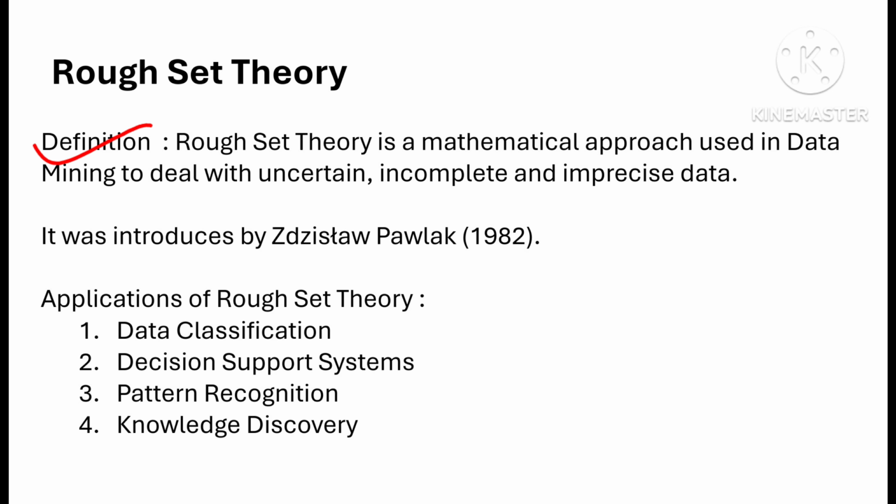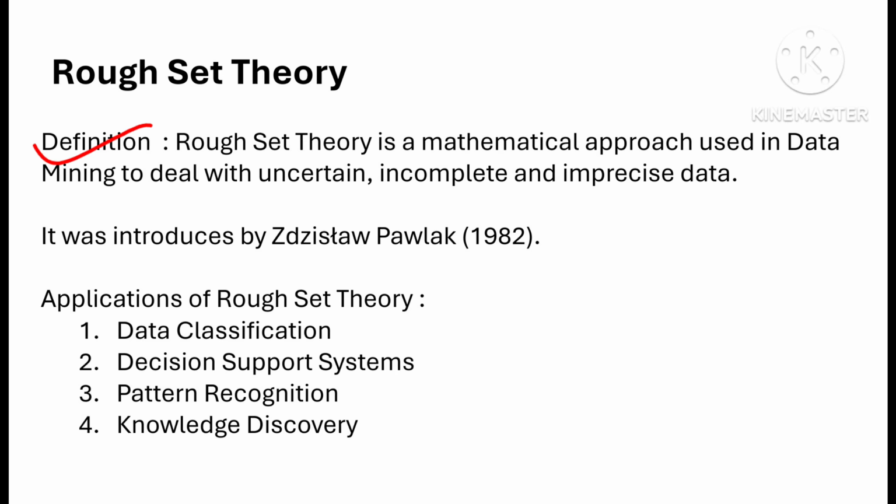Rough set theory is a mathematical approach used in data mining to deal with uncertain, incomplete and imprecise data. Here rough set theory is a method used in data mining to handle uncertain, incomplete or unclear data. In simple words, when we do not have complete information about something, rough set theory will help us to make decision.